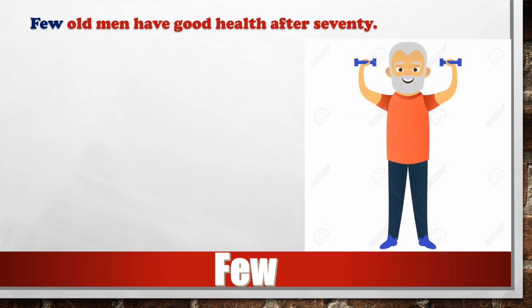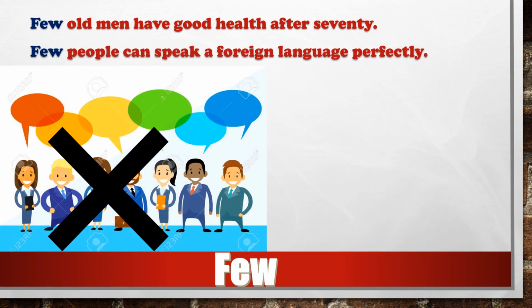Let's understand the concept with some more examples. So look at the first example. Few old men have good health after 70. Children, we know almost nobody has good health after 70. That's why I have used few. Next, few people can speak a foreign language perfectly. My dear children, we can speak our native language perfectly, but not the foreign one. That's why I have used few people.